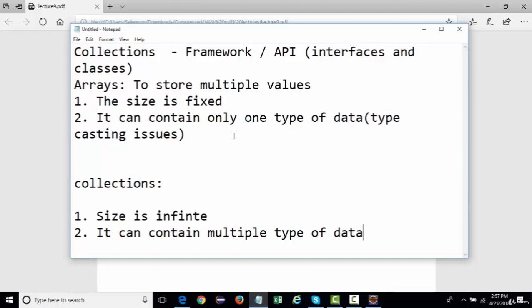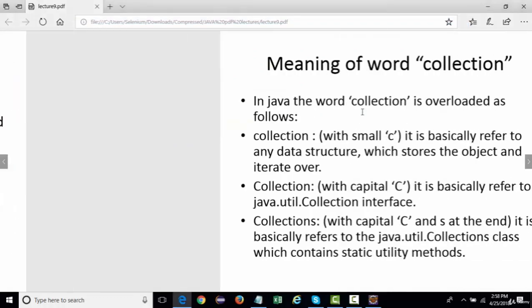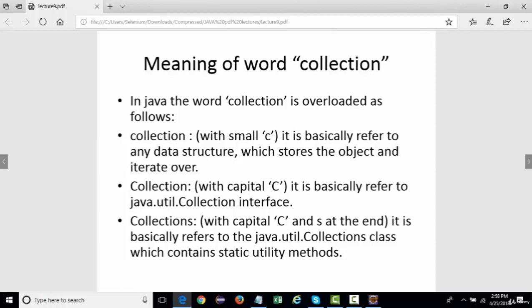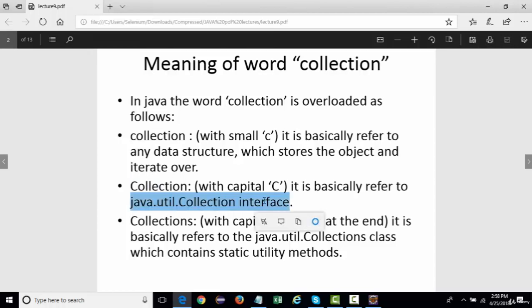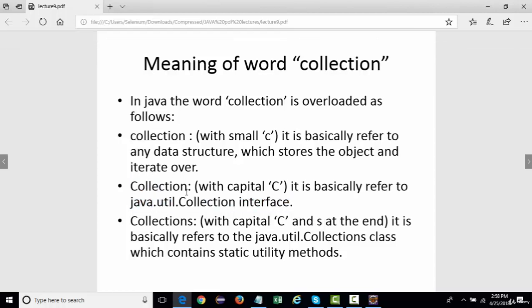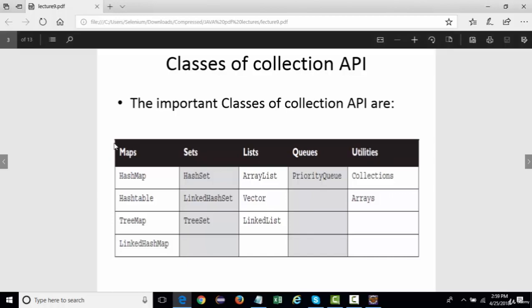If we take a look here, Collection itself is an interface, which is inside the library java.util. There are some interfaces that inherit this Collection interface, which are Set, List, and Queue. Map does not directly inherit the Collection interface.